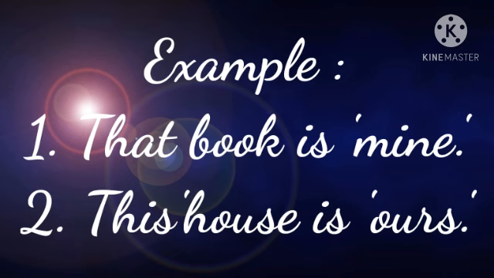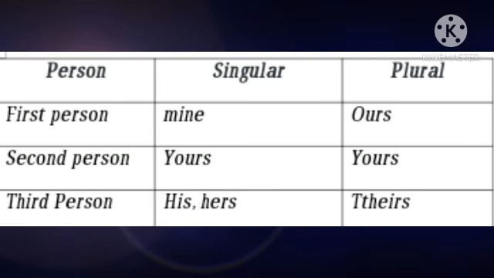One thing more you have to remember is that these possessive pronouns have different forms depending on their numbers and persons. So look at this table. Person, singular and plural. For the first person, the singular is mine and the plural is ours. For the second person, singular is yours, and plural also remains yours. And for the third person, the singular is his or hers, but the plural changes into theirs.